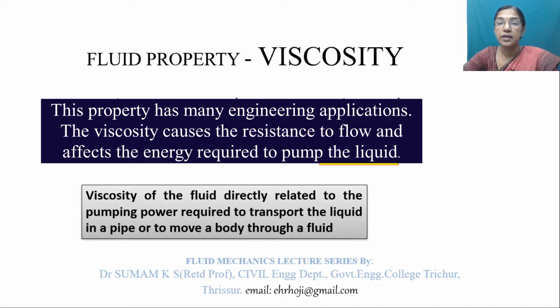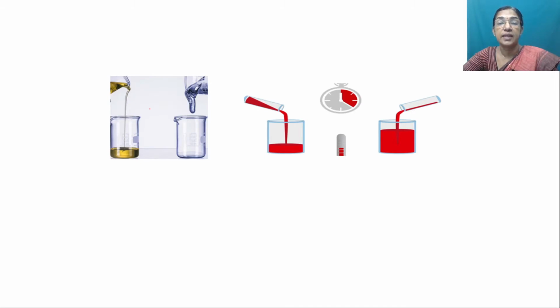Viscosity of the fluid is directly related to the pumping power required to transport the liquid in a pipe or to move a body through a fluid. So if you are comparing the energy for pumping water with that of pumping cement slurry, water is less viscous, so energy spent for pumping water is less compared to the energy used to pump cement slurry. Let me explain this with an example.